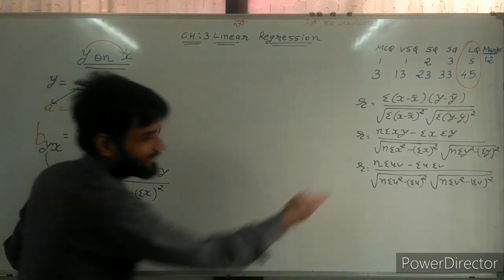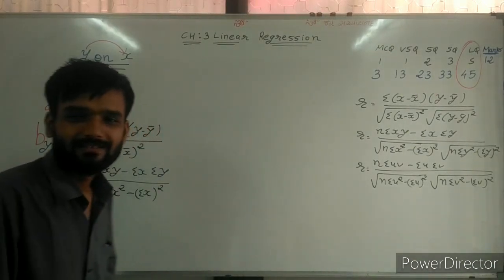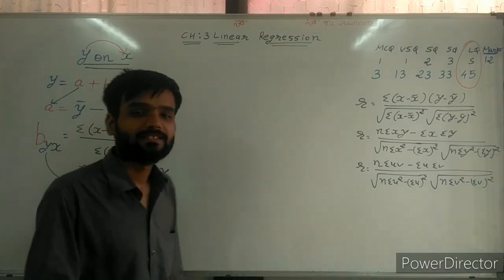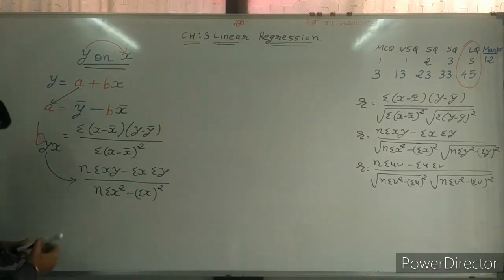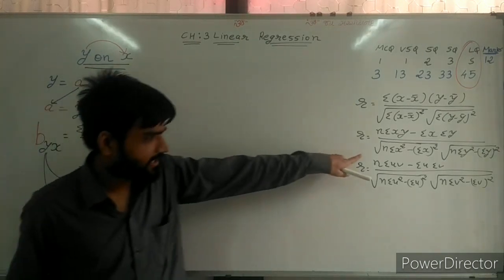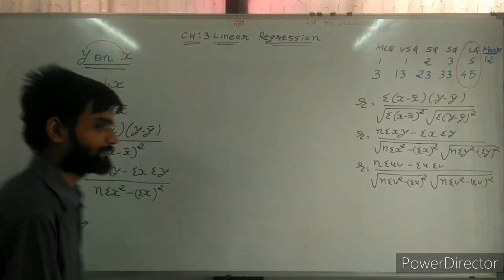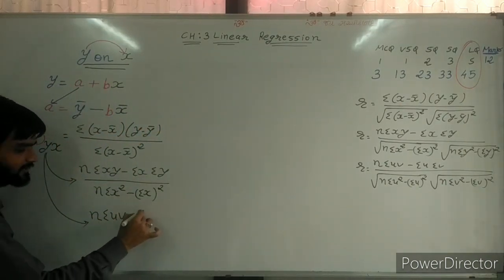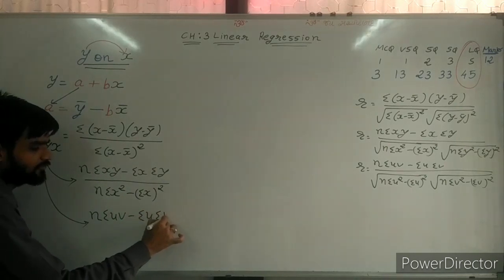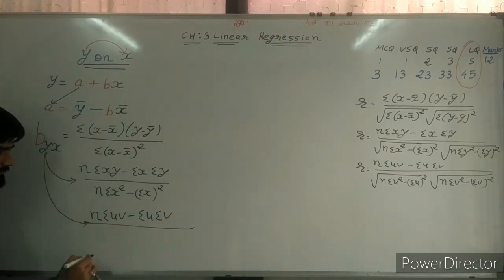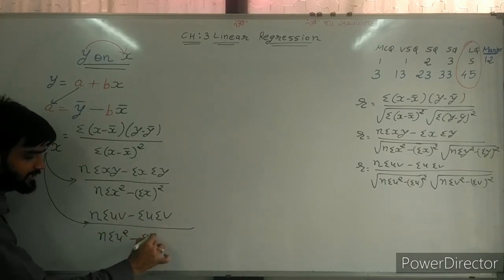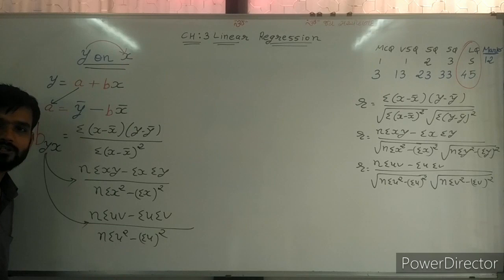Sir, now you can find the third formula also. Simplest one. See, again, third formula of B. Sir, numerator remains same: n sigma UV minus sigma U sigma V, divided by n sigma U square minus sigma U whole square.